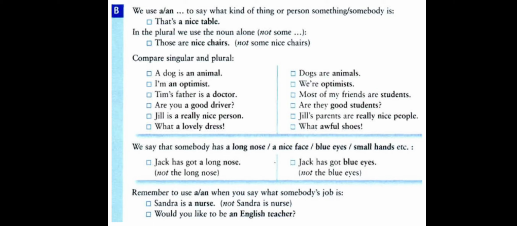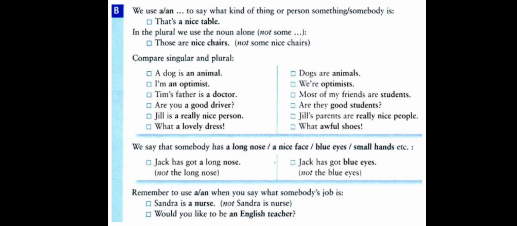What a lovely dress. Dress here is singular, that's why we use the article a. And lovely is an adjective. What awful shoes. Shoes is plural, that's why we did not use any article with the adjective awful.